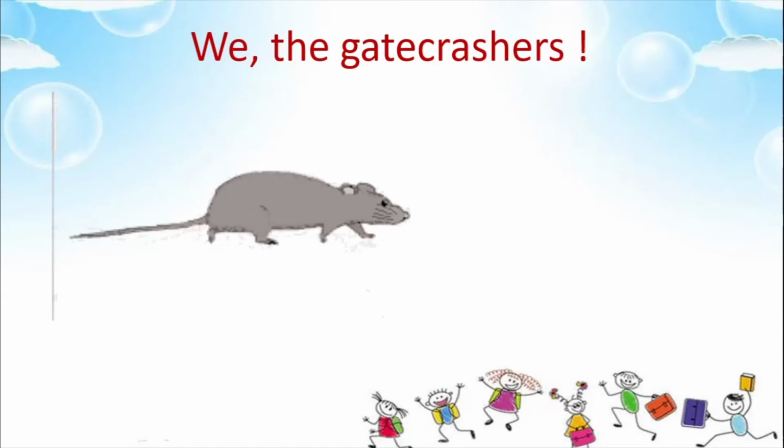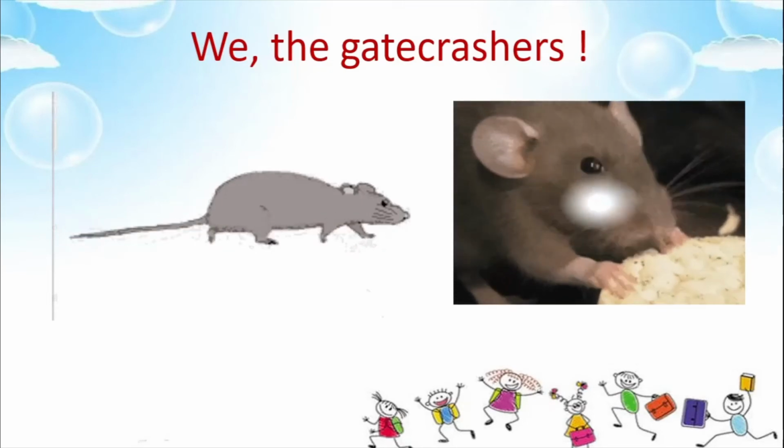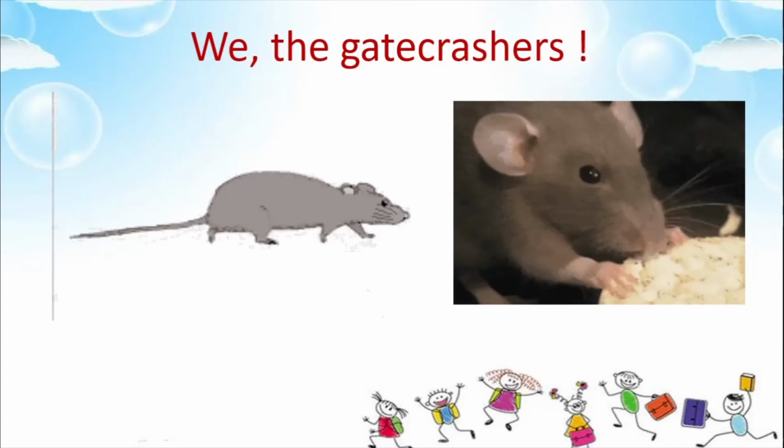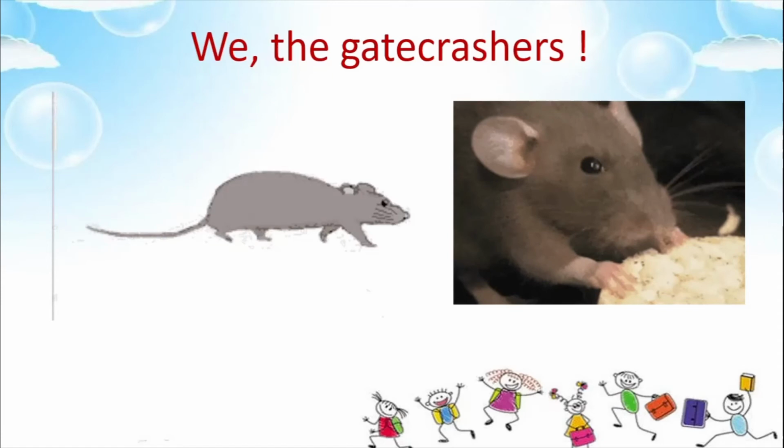They enter our house at night when we are sleeping, like thieves and robbers. And what do they do? They eat away any food that they can find. And once the mice or the rat have eaten the food, then of course we cannot eat it. It gets poisoned, and if you eat it, you might fall sick.